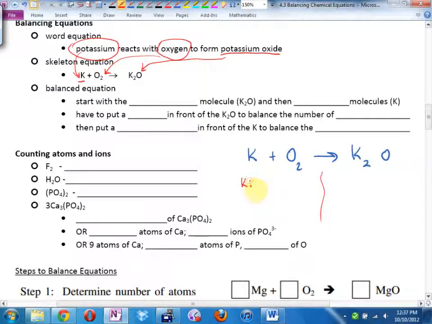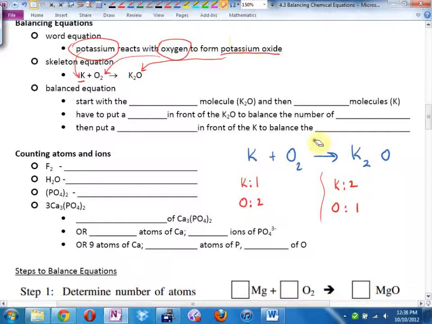How many K's are there on the left-hand side? One. How many K's are there on the right-hand side? That right now tells me this is not balanced. How many O's are there on the left-hand side? 2. How many O's are there on the right-hand side? I start out noticing, hey, it's not balanced. And then what I'm going to do is add coefficients to see if I can balance it. I always start out with something that is not balanced. Now, both K and O aren't balanced. I'll start with the K's.